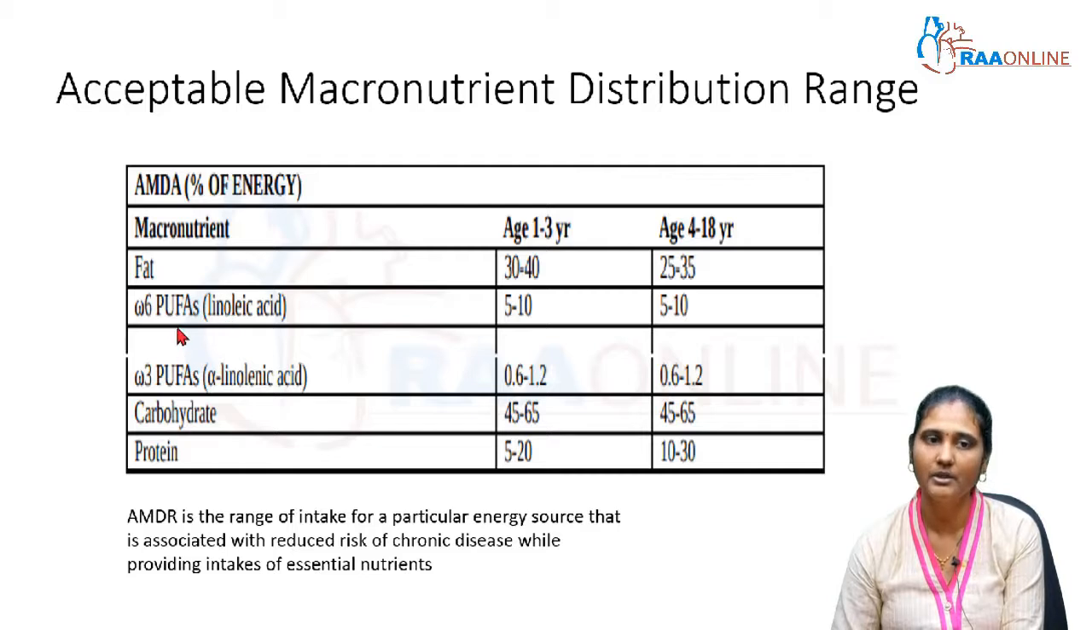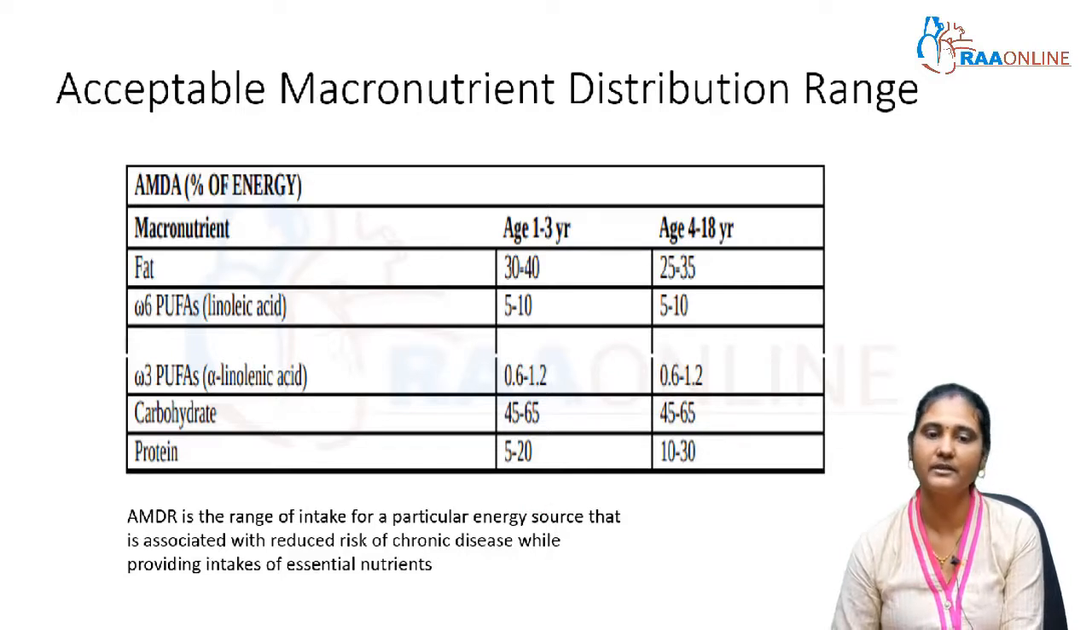And omega-6 and omega-3 fatty acids should be more. Carbohydrates should be almost 45 to 60% of our predominant Indian diet. For proteins, in children less than 3 years, it is 5 to 20%, and in more than 4 years, around 10 to 30%. So this is the percentage of macronutrient distribution in an average Indian diet.